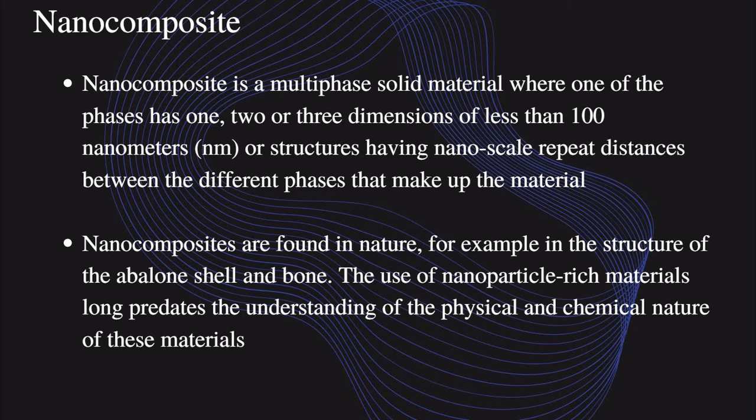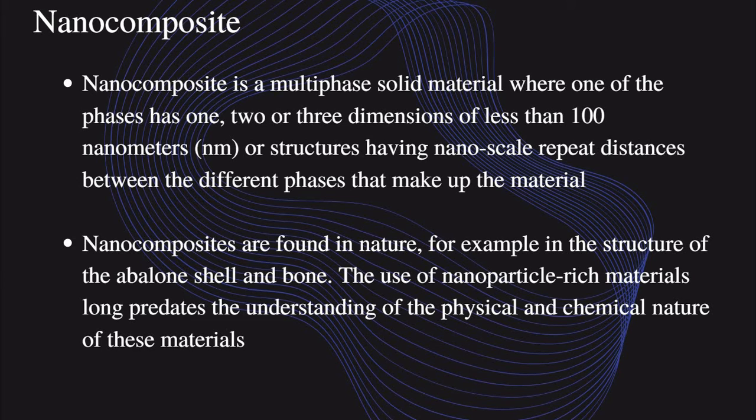The abalone shell is from a seashore creature. The use of nanoparticle-rich material long predates understanding of the physical and chemical nature of the material. If we add nanoparticles to a composite material, it improves the physical and chemical nature of the material.